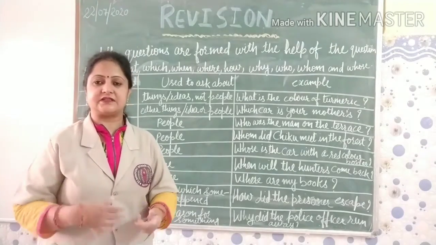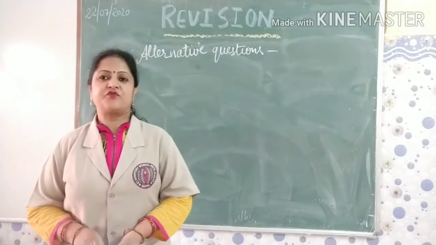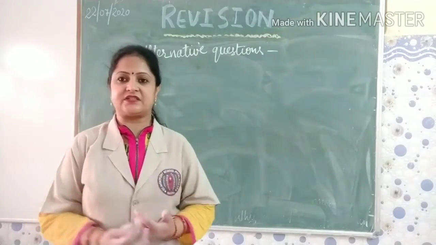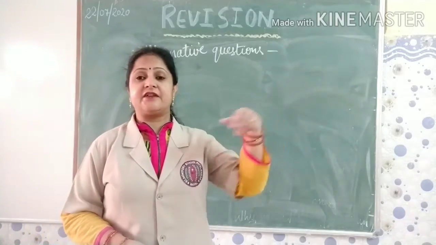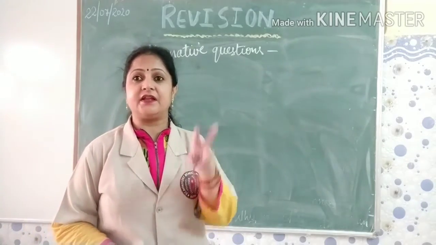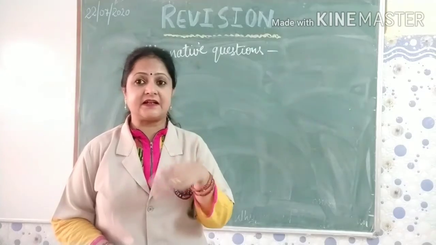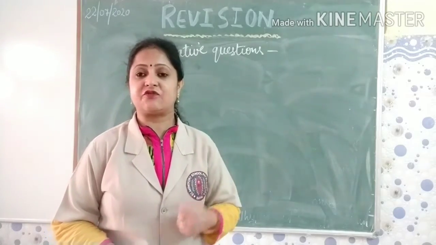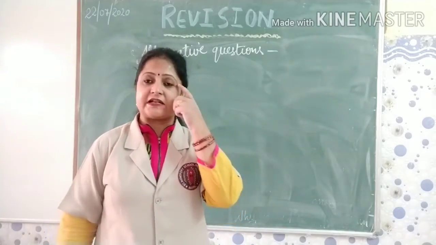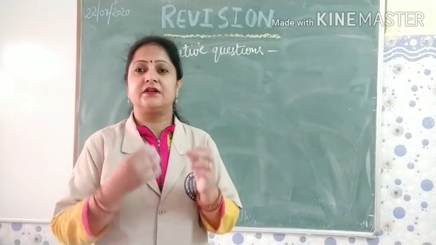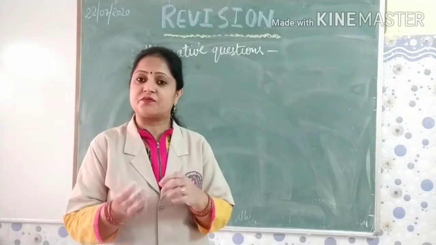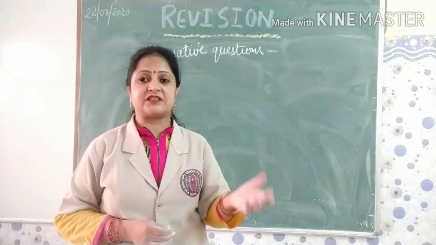Alternative questions. So the next type of questions are alternative questions. These alternative questions give a choice between the options contained in the question themselves. Okay, so it gives us the choice to choose between the options that are contained in the question.